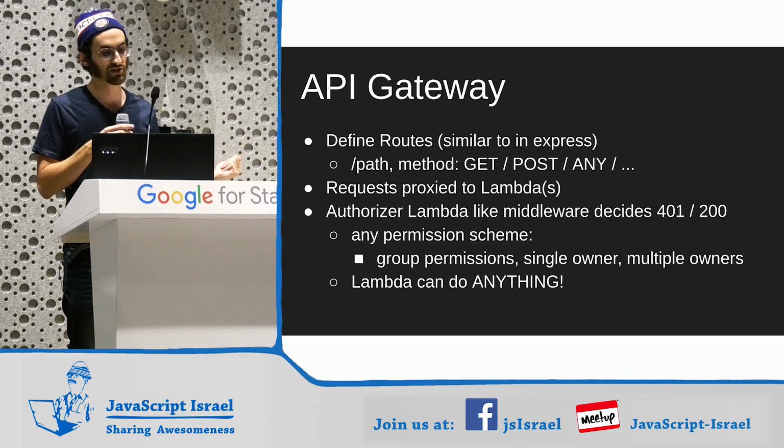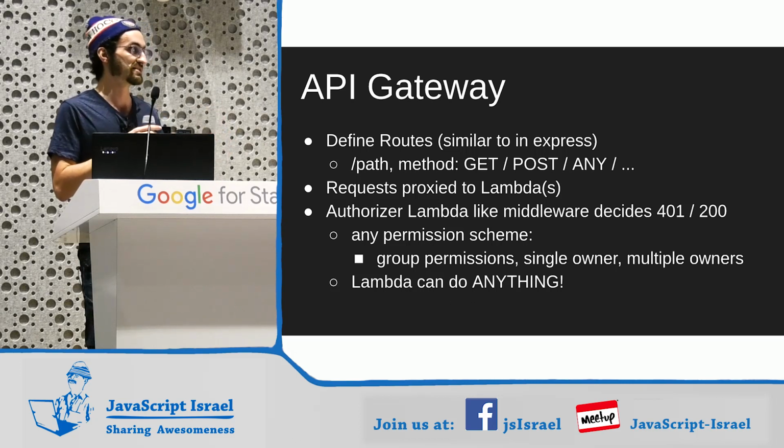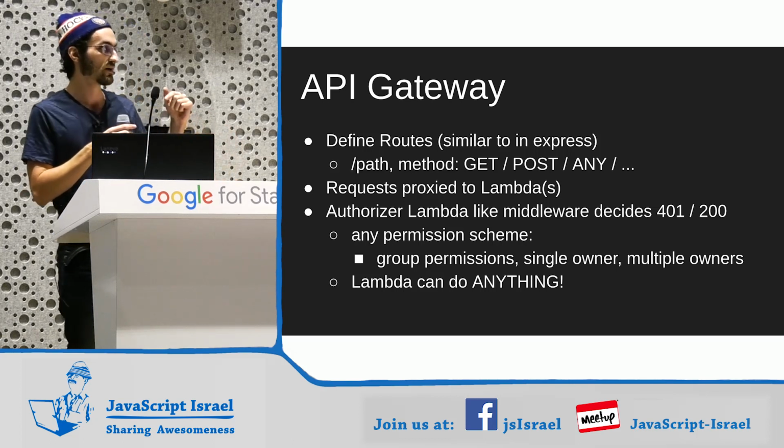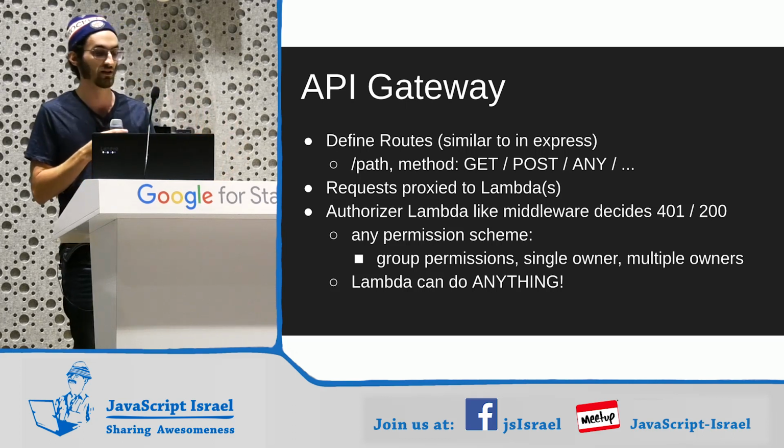The thing about the permission scheme that I did want to say here is Lambda can do anything. You can literally write a Lambda that sends you a text message and waits for you to respond. And as long as you do it fast enough, then you can use a text message based authentication system for your web app. Like, you can really do anything.